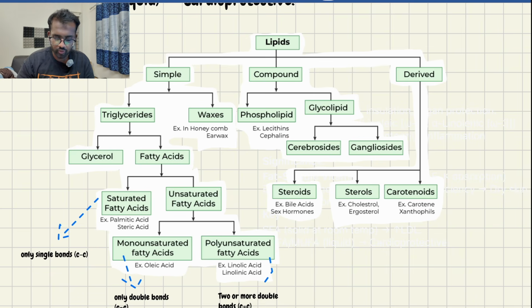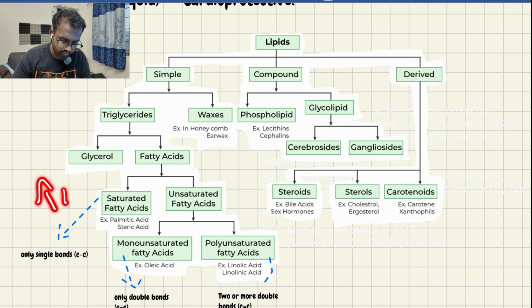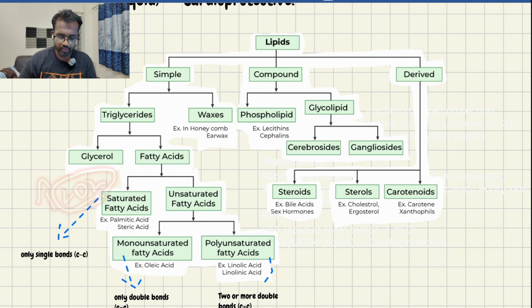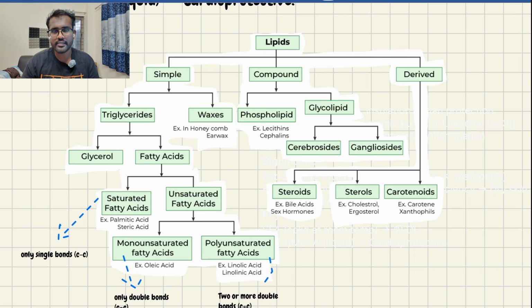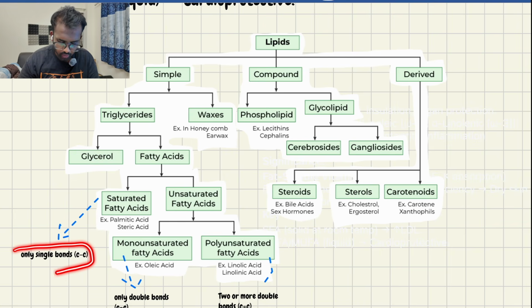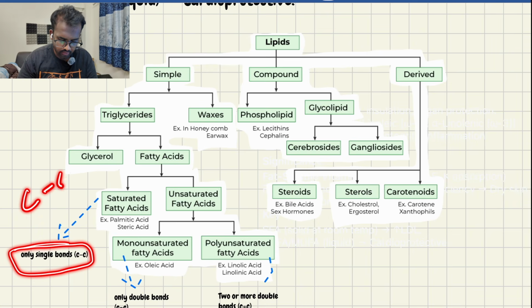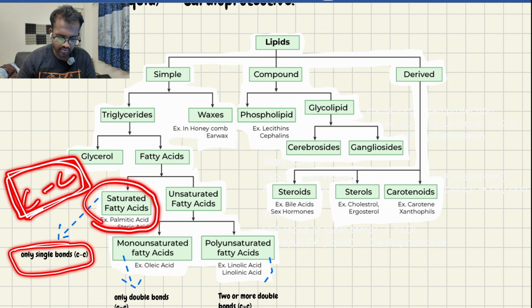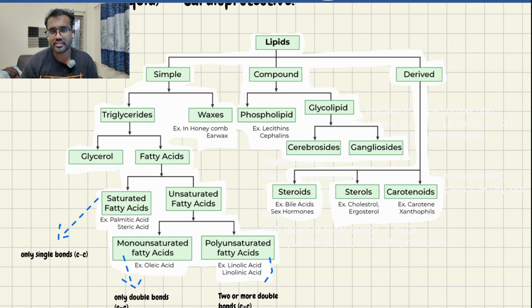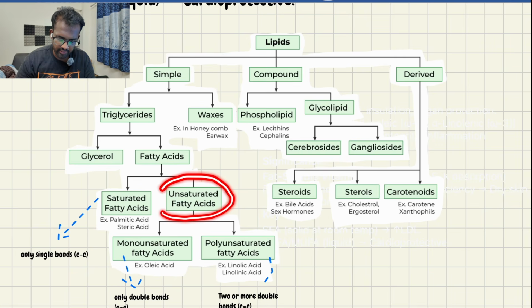Saturated fatty acids contain a high amount of LDL, low density lipoprotein. Remember, very important. These saturated fatty acids contain a high amount of LDL, and they are solid at room temperature. They contain single bonds. If there are only single bonds, it's called saturated fatty acid. For example, palmitic acid, stearic acid. Okay, and what are unsaturated fatty acids? They contain double bonds.